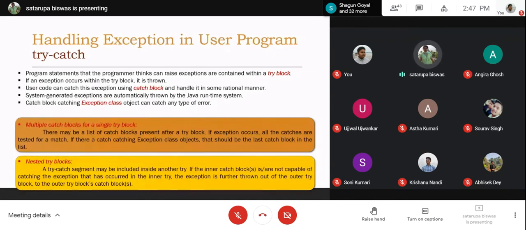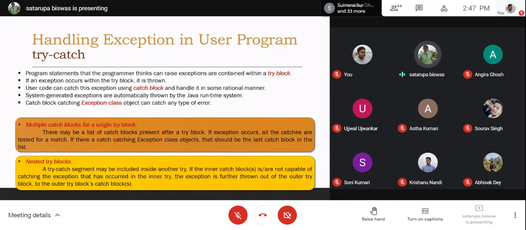If an exception occurs within the try block, it is thrown. This is detected and thrown by the JVM. The object will be created by the JVM and it is thrown. User code can catch this exception using a catch block and handle it in some rational manner.